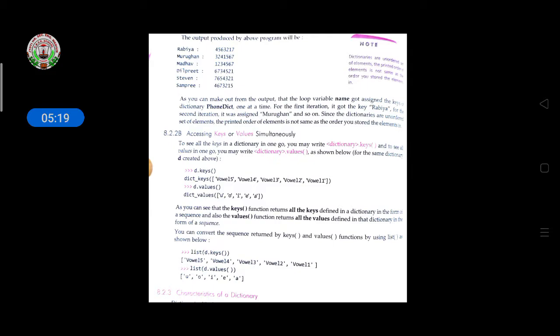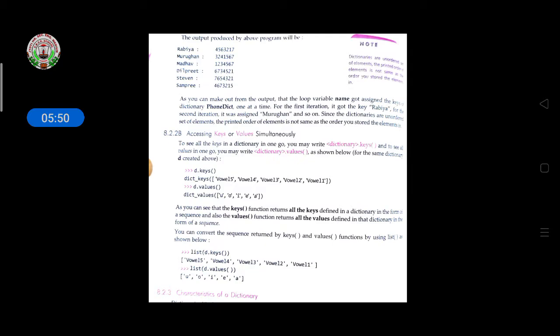If you want to see all the values and all the keys in one go, you write dictionary D dot keys. The keys function shows all the dictionary keys, like vowel 15, vowel 14, vowel 13, and we had already stored the values for these.